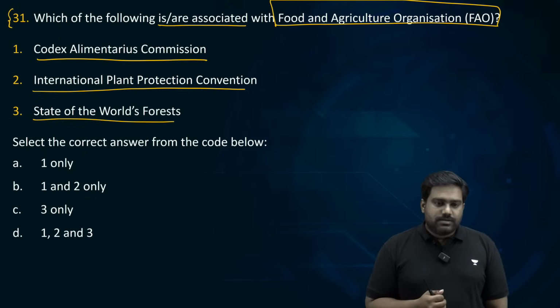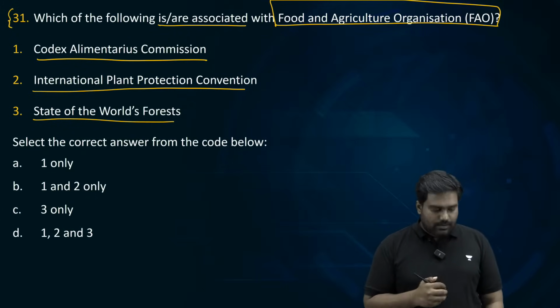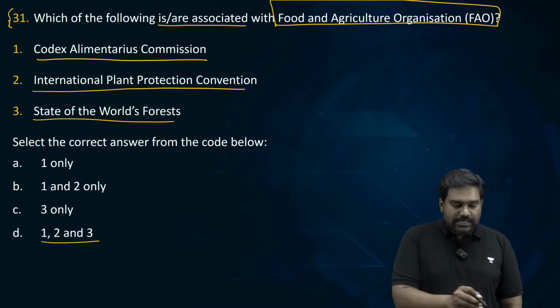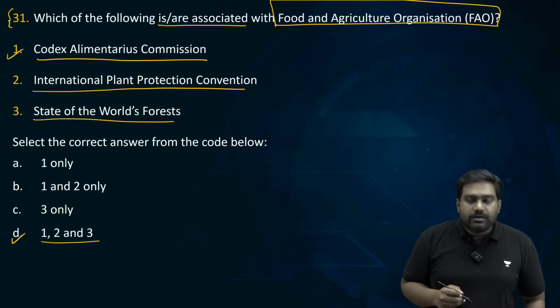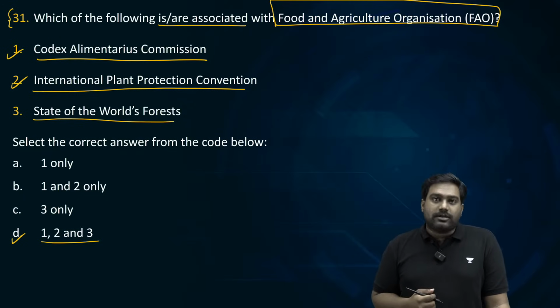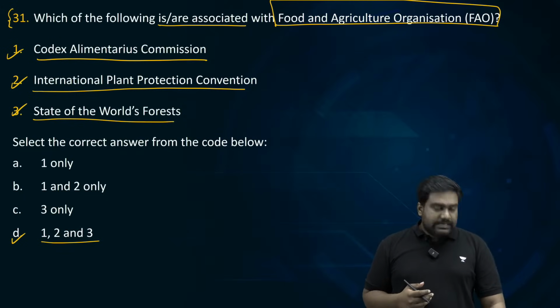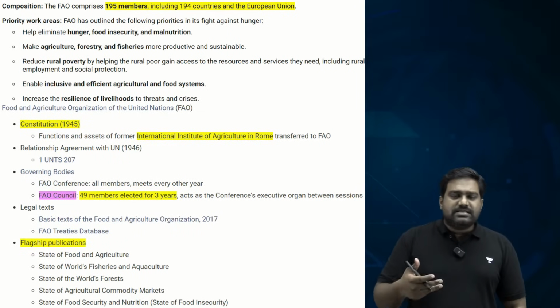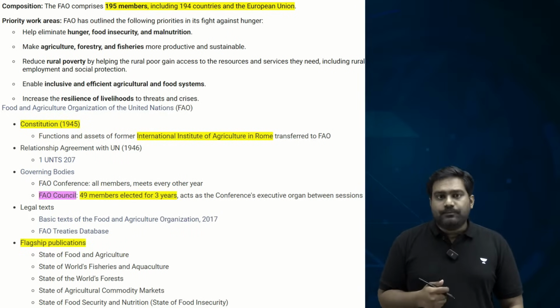Majority of the students are voting for D, 1, 2, and 3. Very good. That is the correct answer. All the 3 are related to the Food and Agriculture Organization. So let's quickly understand the role of FAO, the composition, and what are these 3 initiatives of FAO.